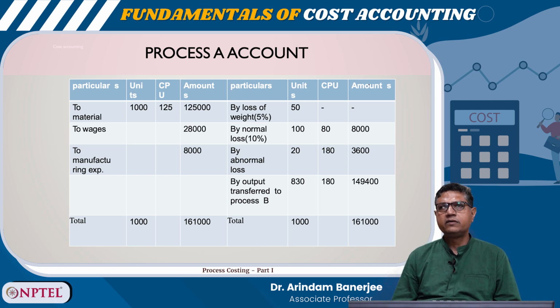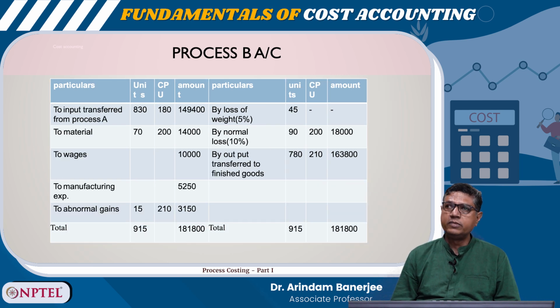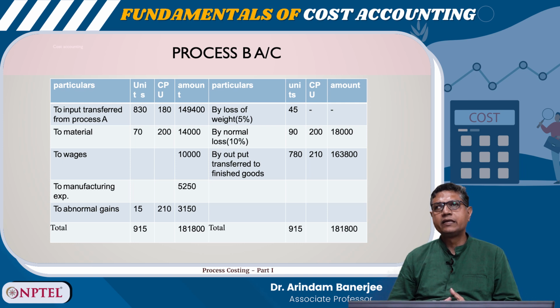So, in process B, 1,49,400 transferred, material 14,000, wages 10,000, manufacturing expenses 5,250, abnormal gains 3,150. So, by normal loss again 10%, it is 18,000, and by output transferred to the finished goods now 1,63,800, which is the balancing figure, right. So, we can create a finished stock account like this, to output transfer 1,63,800, the balance carried down 1,63,800.